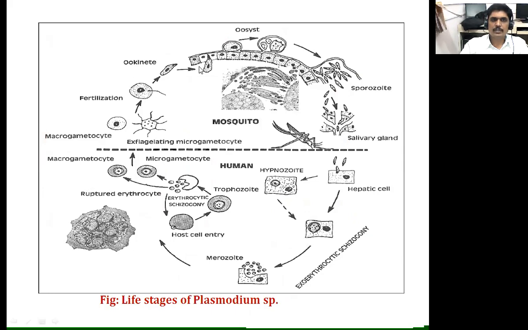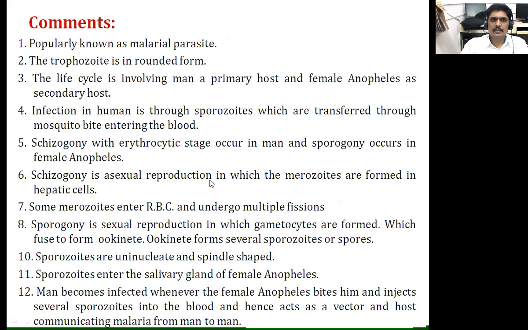Here we observe these two stages, and popularly we know it as a Plasmodium species. It is a malarial parasite, and it has these stages. When a man is bitten by an infected female Anopheles, she injects several sporozoites, and it is communicated from person to person, transferring the disease.